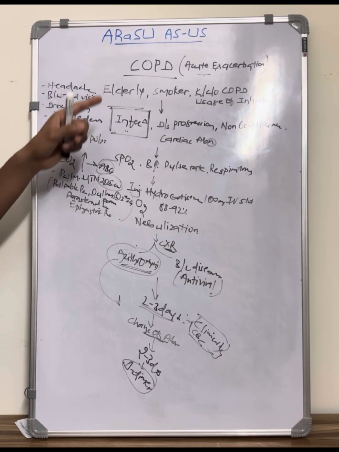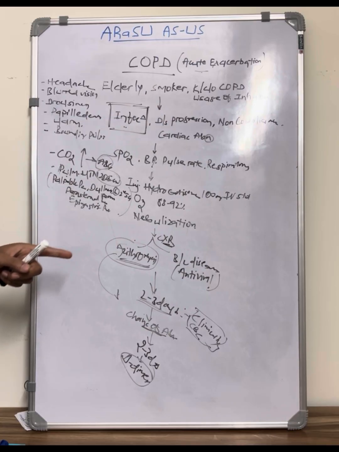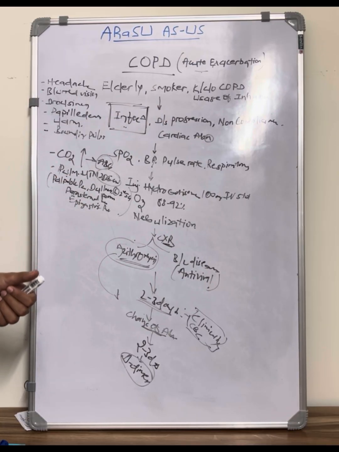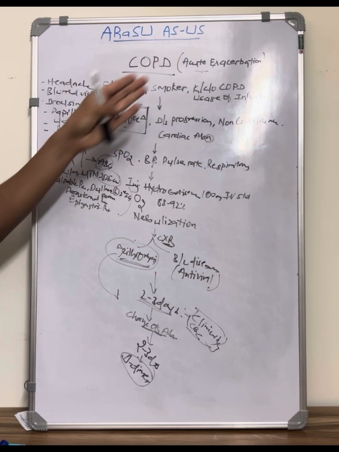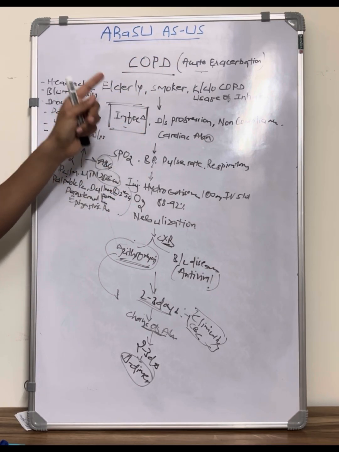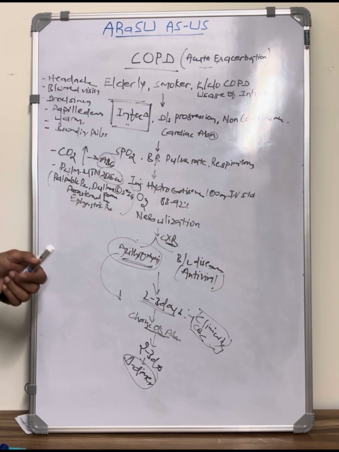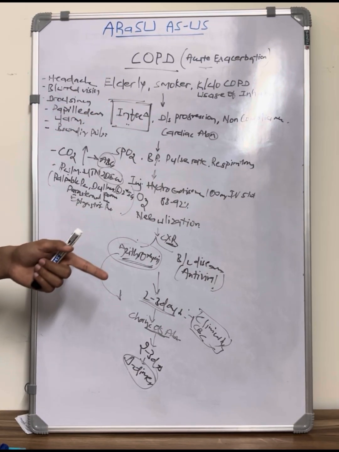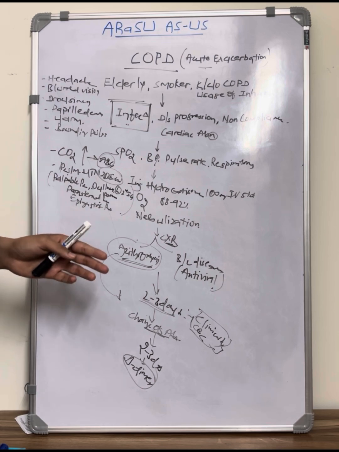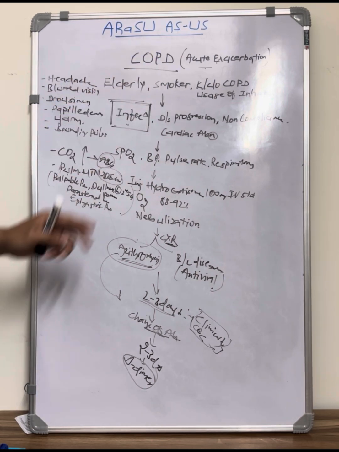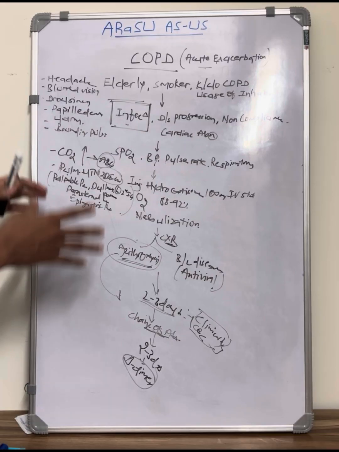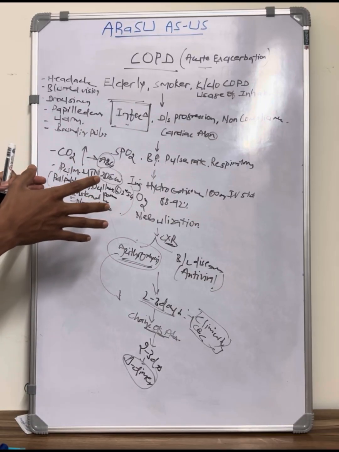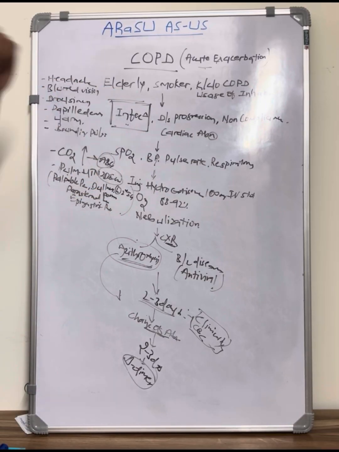So those things should be assessed, and please advise about smoking cessation and some pulmonary rehabilitation things such as minimal stretching exercises, even chest physiotherapy and spirometry, etc. And for these individuals, if affordable, please advise some vaccines such as pneumococcal vaccine, Haemophilus influenzae, and the flu vaccine should be advised for COPD patients, especially those who are getting repeated exacerbations. So this is the common approach to any case of COPD.